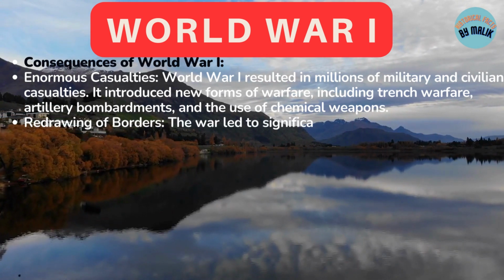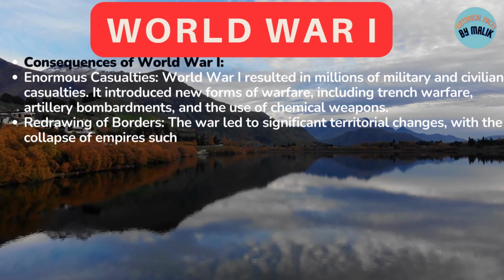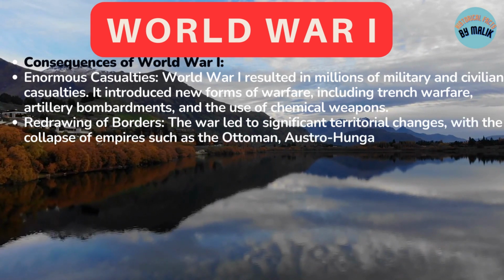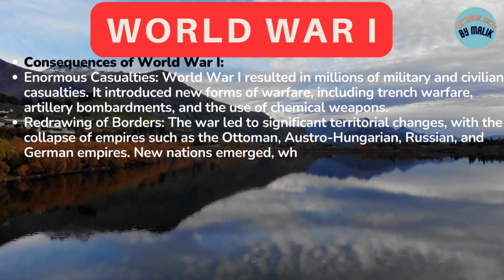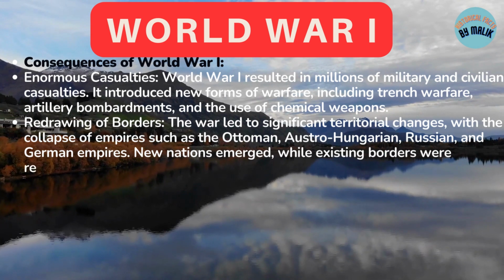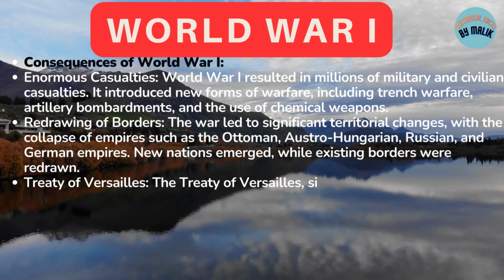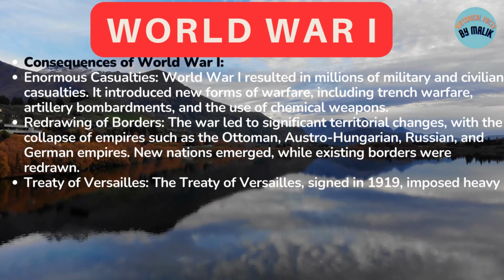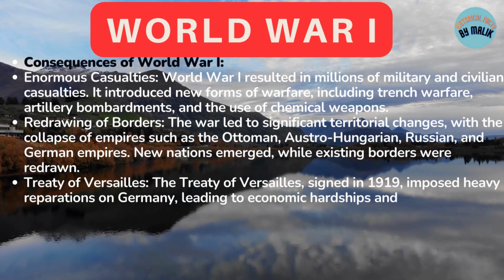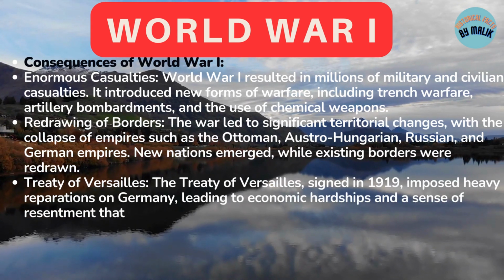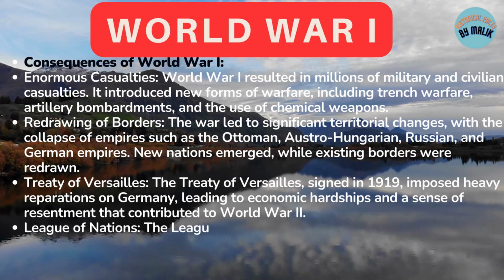Redrawing of borders. The war led to significant territorial changes, with the collapse of empires such as the Ottoman, Austro-Hungarian, Russian, and German empires. New nations emerged, while existing borders were redrawn. Treaty of Versailles. The Treaty of Versailles, signed in 1919, imposed heavy reparations on Germany, leading to economic hardships and a sense of resentment that contributed to World War II.